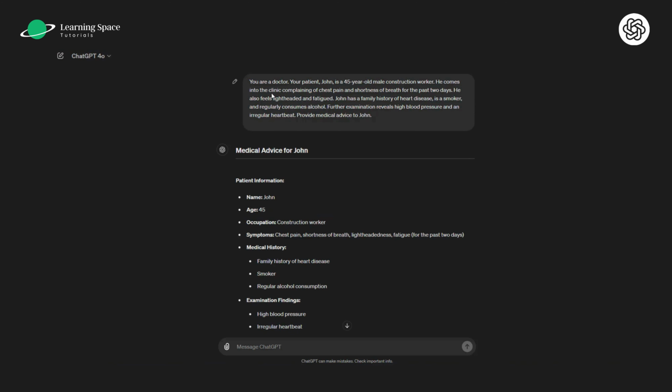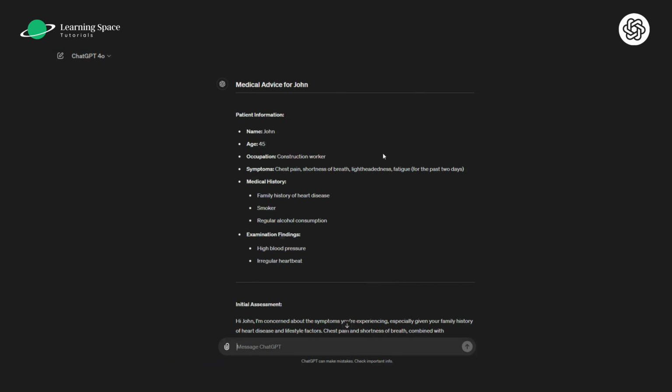In this prompt, I'm asking the AI model to act as a doctor along with the patient's history. John is a 45-year-old male construction worker. He comes into the clinic complaining of chest pain and shortness of breath for the past 2 days. He also feels lightheaded and fatigued. John has a family history of heart disease, is a smoker, and regularly consumes alcohol. Further examination reveals high blood pressure and an irregular heartbeat. Provide medical advice to John.